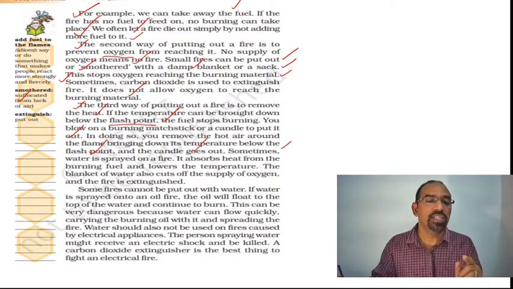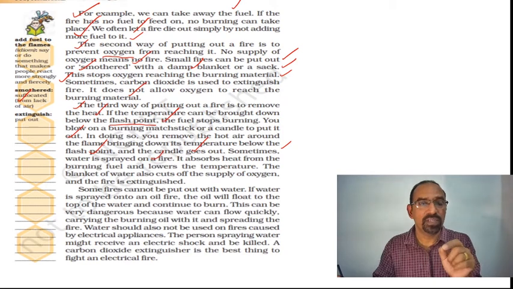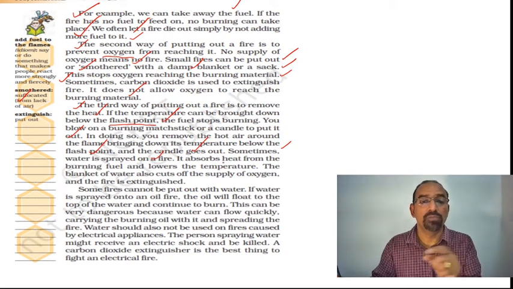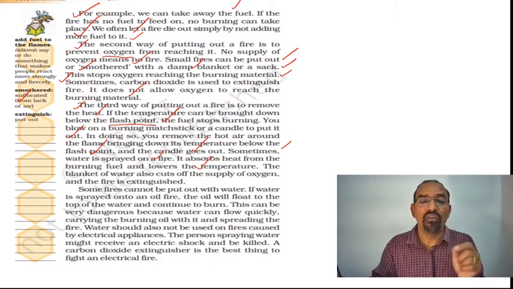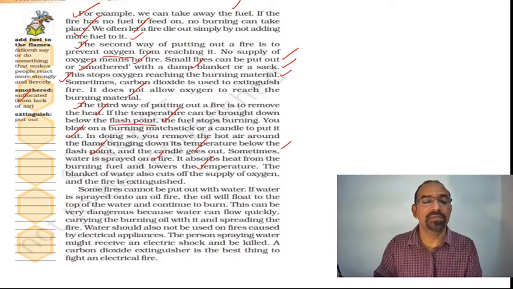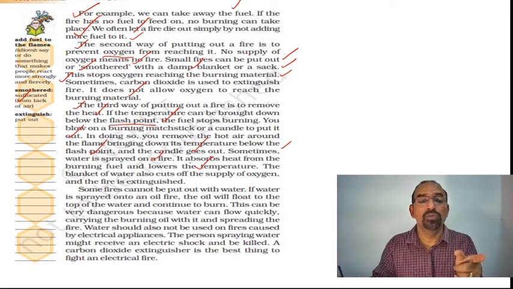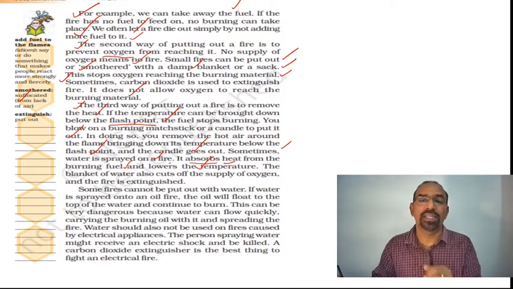Sometimes water is sprayed on a fire. It absorbs heat from the burning fuel and lowers the temperature. Why do we spray or pour water on a fire? Because it absorbs heat from the burning fuel and lowers the temperature.